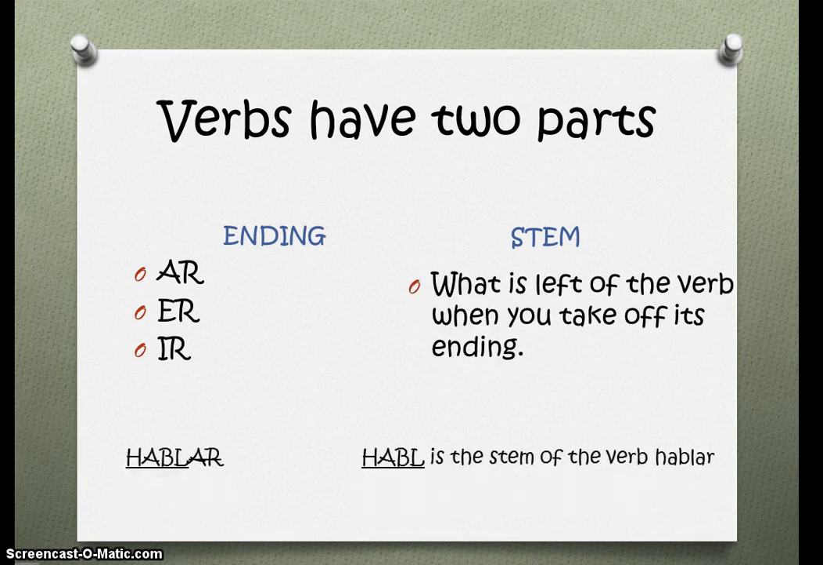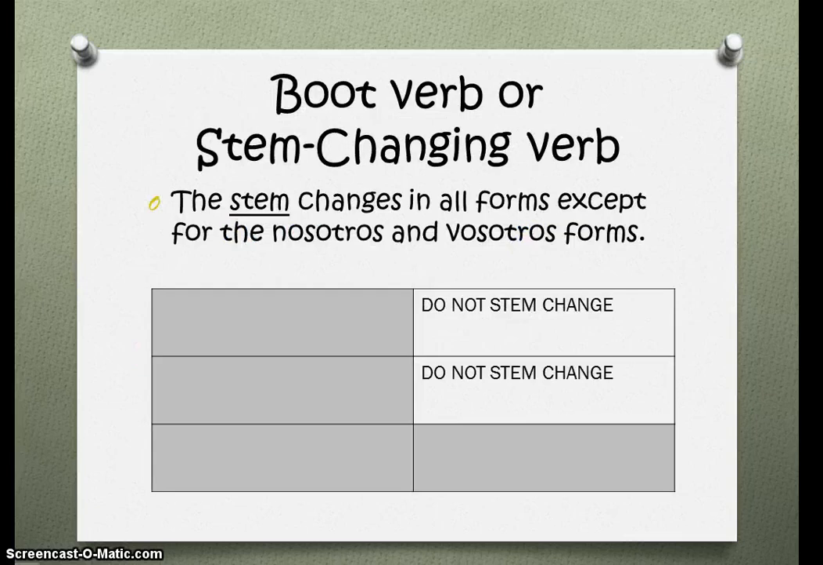So for example, for the verb hablar, if you take off the AR, the stem of the verb is H-A-B-L. Now with a boot verb or a stem-changing verb, the stem changes in all forms except for the nosotros and the vosotros forms. If you can see from the chart, the shading looks like the form of a boot, which is why we call them boot verbs. Everything inside the shaded boot gets a stem change. Everything outside of the shaded boot does not.